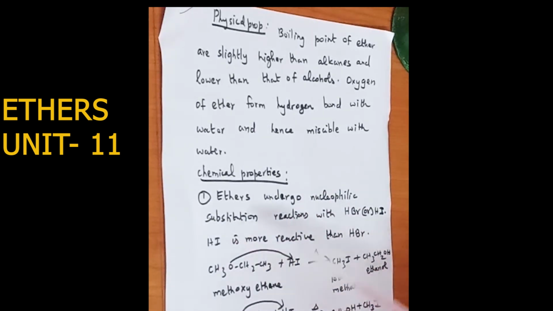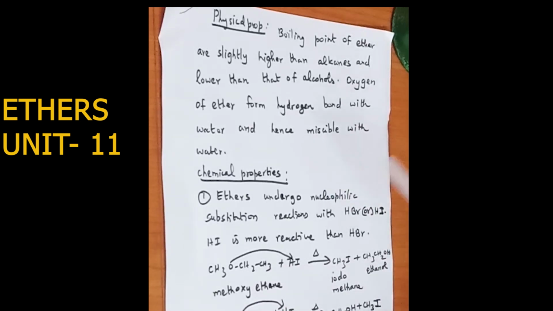The nucleophile is always electron rich, whereas the electrophile is always electron deficient. Nucleophilic substitution reactions mostly occur in alkyl halides.